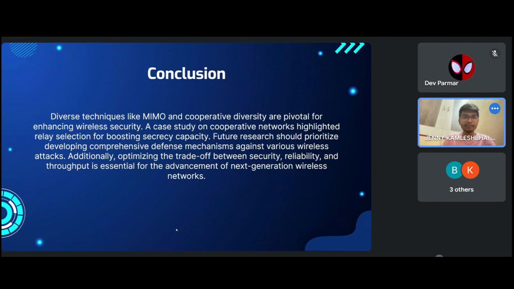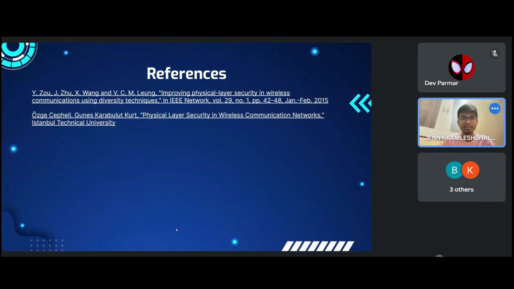So we conclude that diversity techniques like MIMO and cooperative diversity are pivotal for enhancing wireless security. Also, a case study on cooperative networks highlighted boosting secrecy capacity, and future research should prioritize developing comprehensive defense mechanisms against various wireless attacks. Also, optimizing the trade-off between security, reliability, and throughput is essential for the advancement of next-generation wireless networks. Thank you.